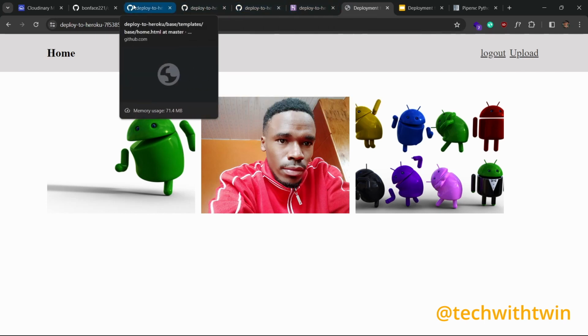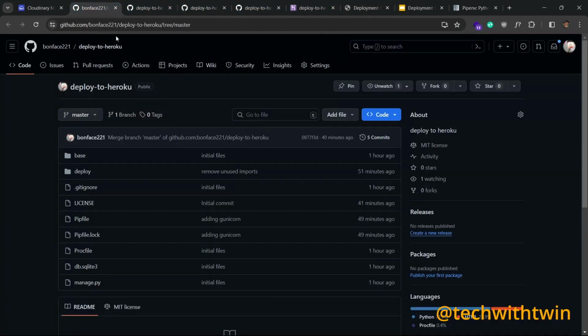I have a repository here at boneface221 slash deployed-to-Heroku, and this one contains all the code you need, the final version of the code. So if you just need to see how the code looks like and you don't want step by step, here is a place to go. But if you want step by step, then let's dive right into it.